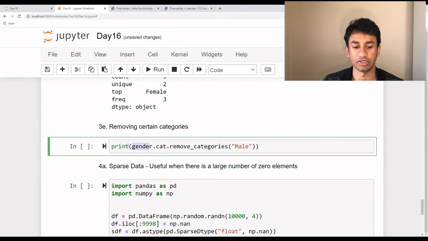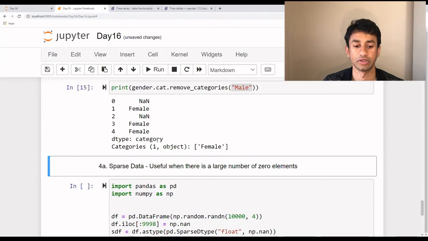So this is the data frame, and we want to do an operation on the categories. So we mention it as .cat and .remove_categories, and what is the category that needs to be removed here. So that's mentioned here inside.